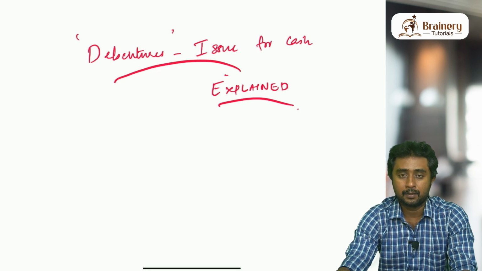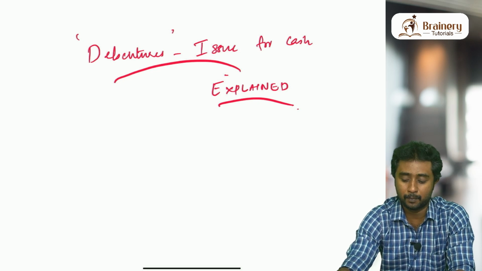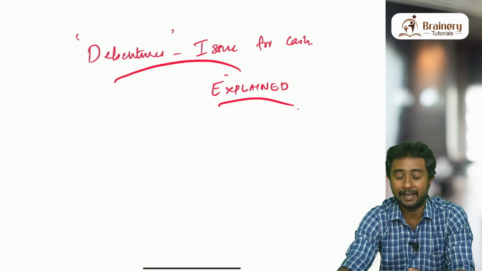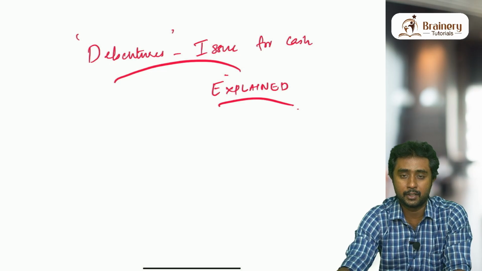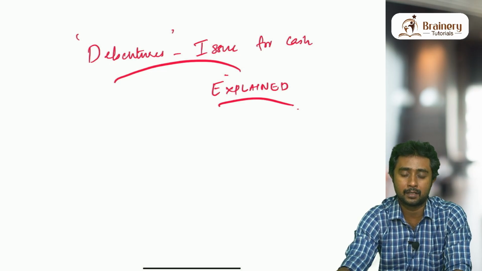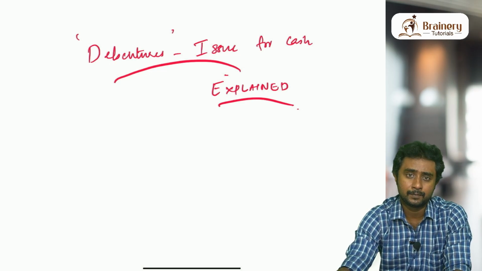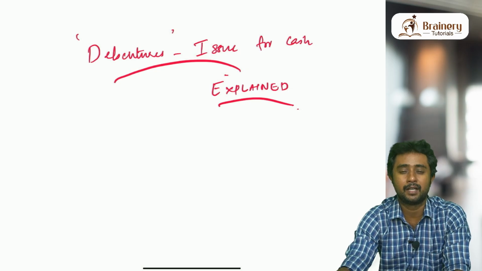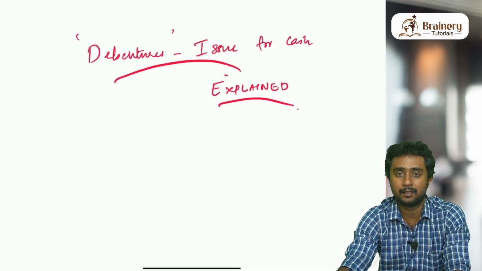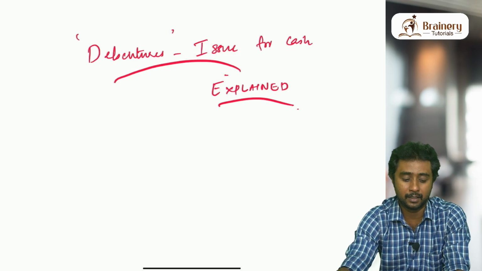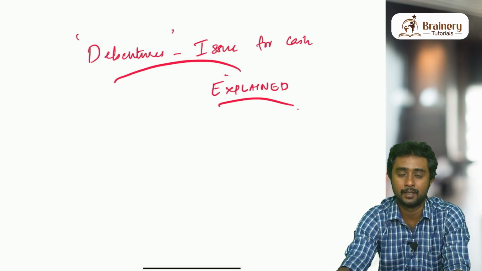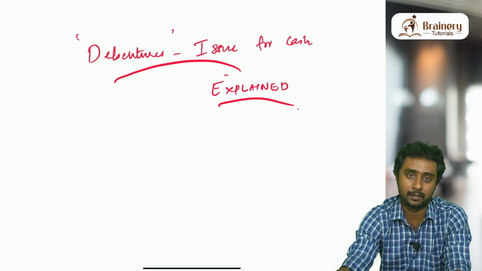So what are the methods or prices at which debentures can be issued? These are the topics that we are going to discuss today. If you have any doubt in the basic entries, meaning when debentures are issued at par, premium or discount. Discount is also coming, you heard it right. Discount is also coming in this chapter, whereas shares were not issued at a discount. We have not discussed entries of issuing shares at a discount unless it is reissue of shares at a discount.